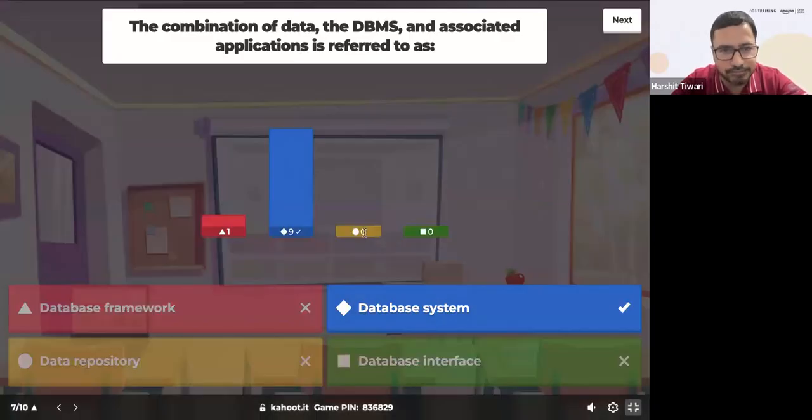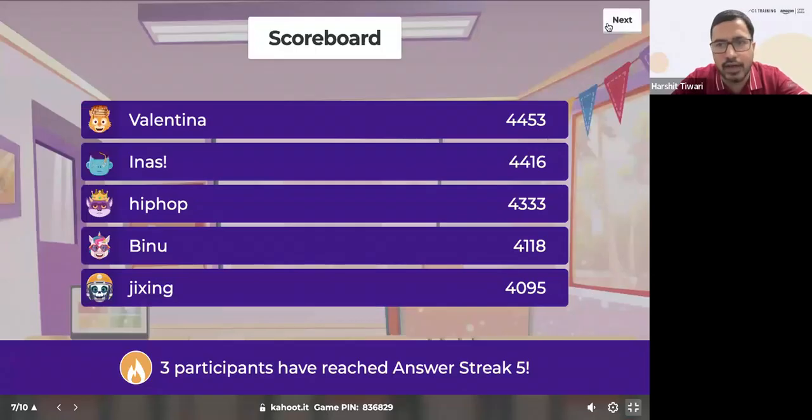Which of these? Awesome. Most of y'all have got it correct. Database system is absolutely correct, as we discussed. The data and DBMS all put together, that is the entire database system, not just the physical data part. Absolutely. Well done.